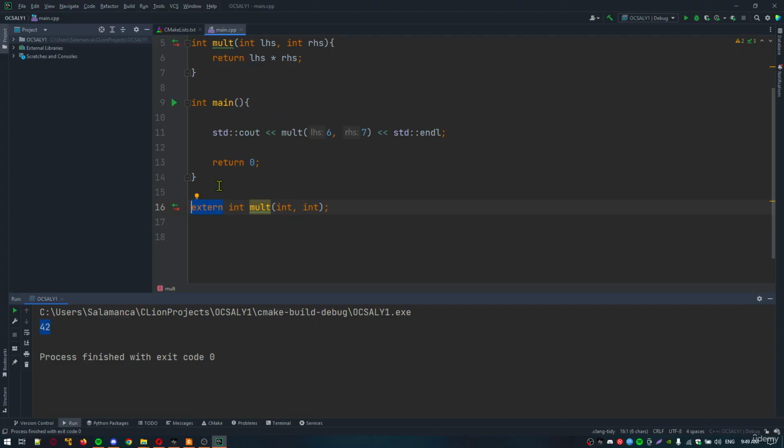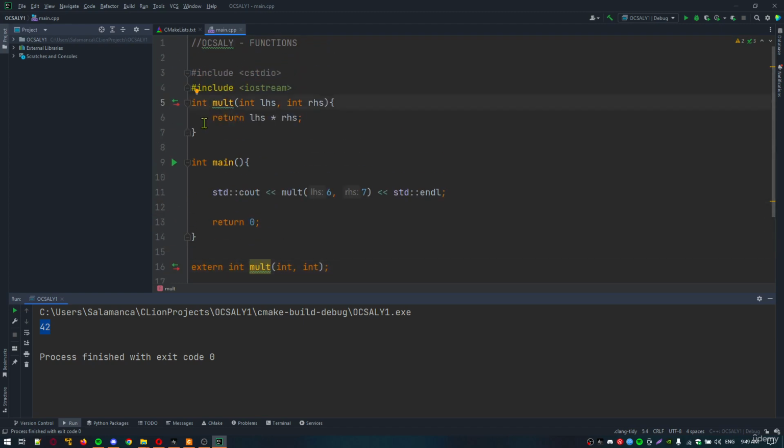For example, the static specifier can be used on a prototype to indicate that the function has internal linkage, and the name can only be used in the current source file, as in this example. You have to write static before the function return type.